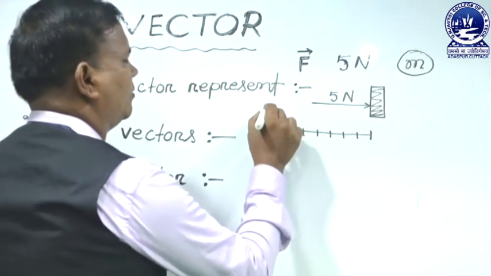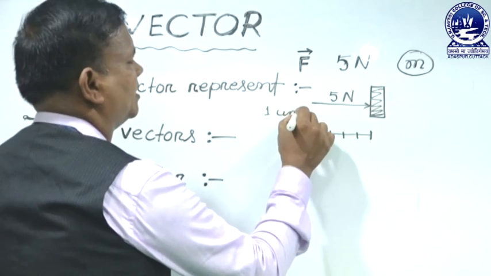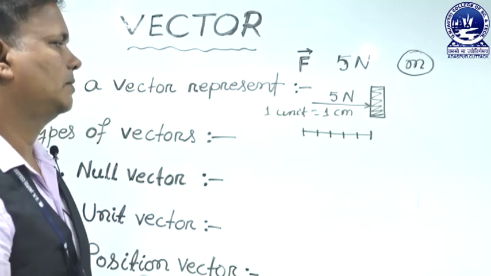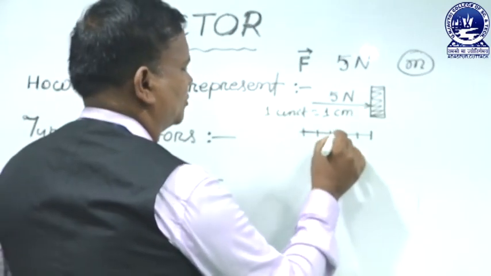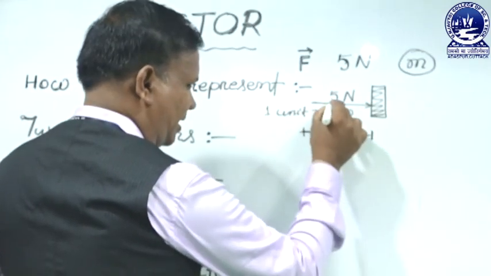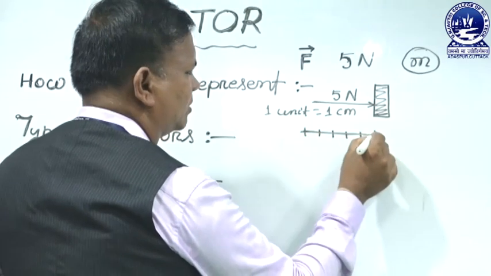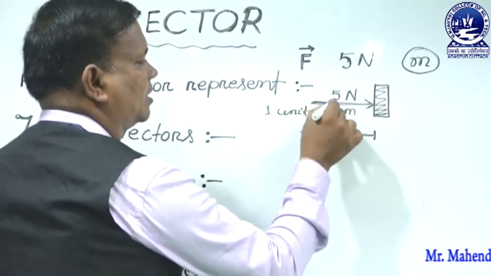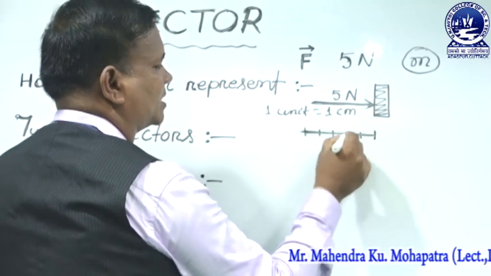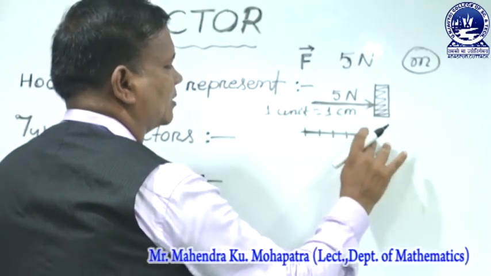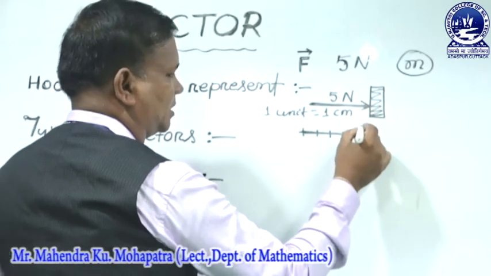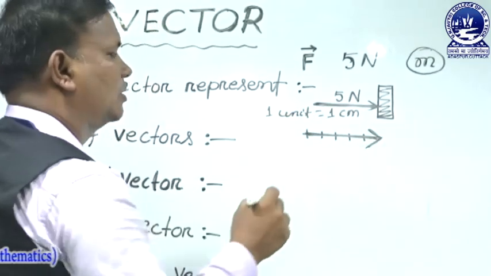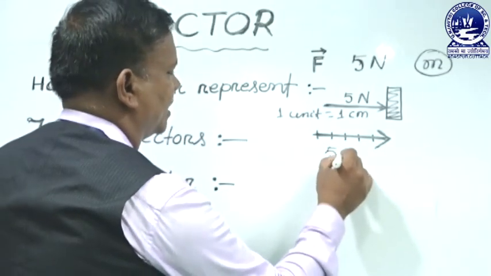If you take 1 unit equal to 1 centimeter, it is arbitrary, we can change it. So, that is the magnitude, and the line is parallel to the application of the force. The direction of the force is parallel to this line, and the direction of the force gives the direction of the line. Put an arrowhead. So, this is 5 Newton.